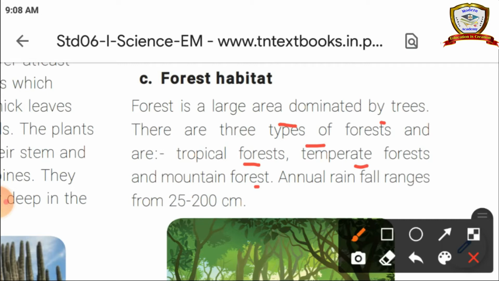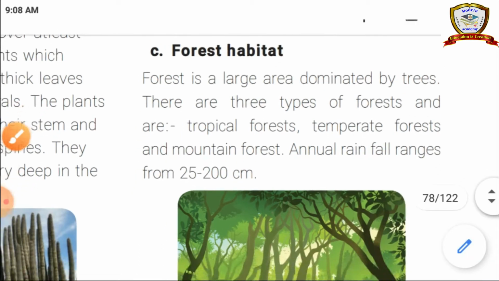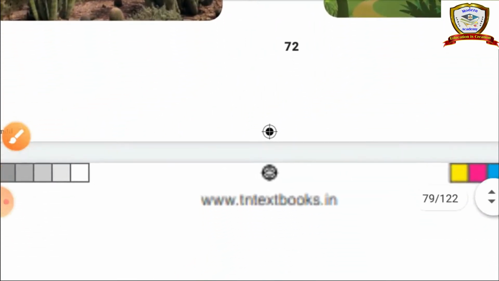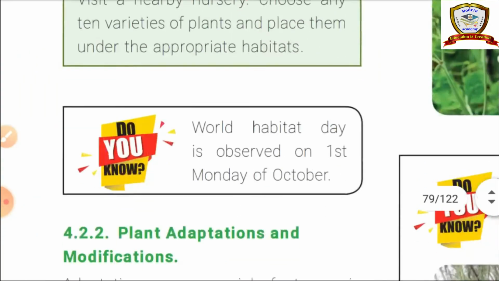Forest means we can see a large number of trees, a huge number of trees. We can see many wild animals and some birds also in the habitat. So this is known as forest habitat, and it gets nearly 25 to 200 centimeter of rainfall. Okay, and desert area just 25 centimeter only, but in the forest 25 to 200 centimeter. So this is about forest habitat.